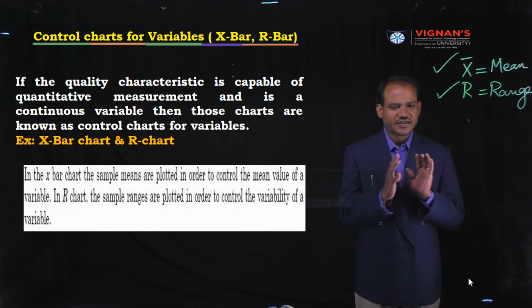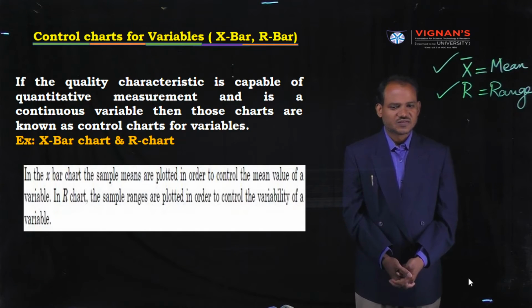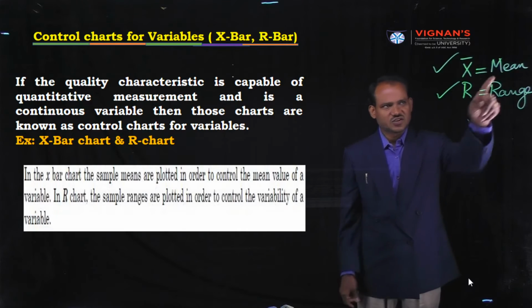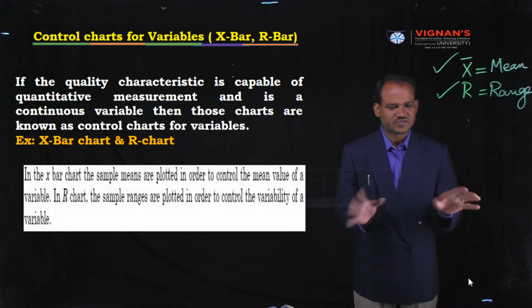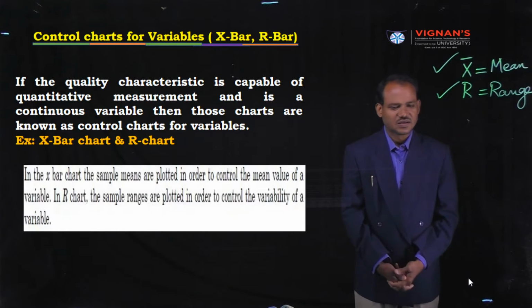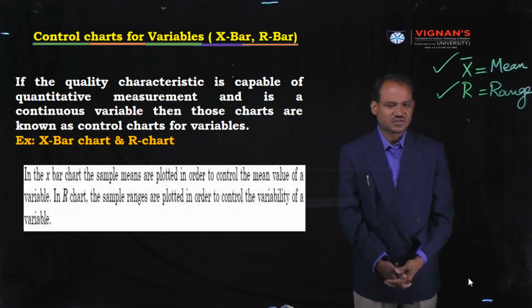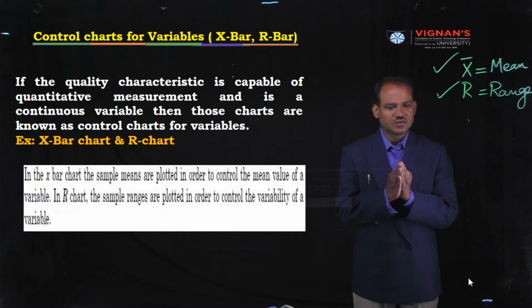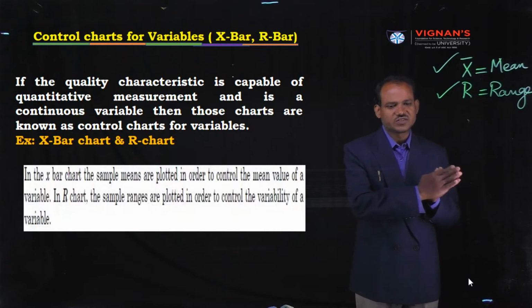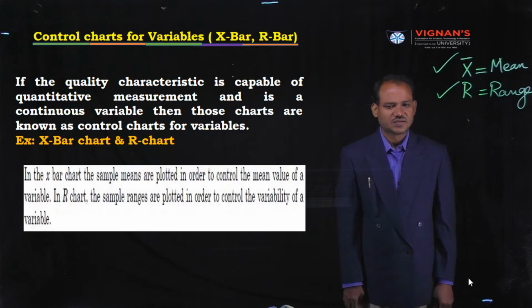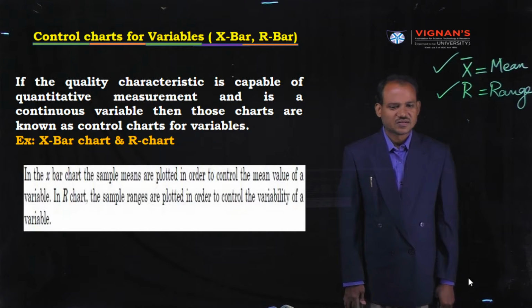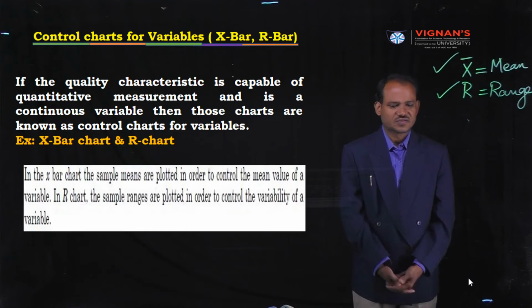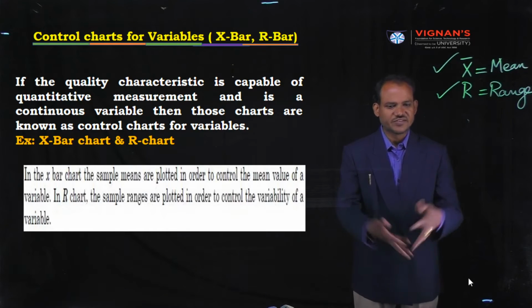One is the X bar chart, the second one is the R chart. X bar means mean chart, mean of the samples. X is a variable. R means range chart. Everybody knows that range is the difference between the highest value and the lowest value. There are two types of charts, and we are going to plot these two charts in the coming slides.